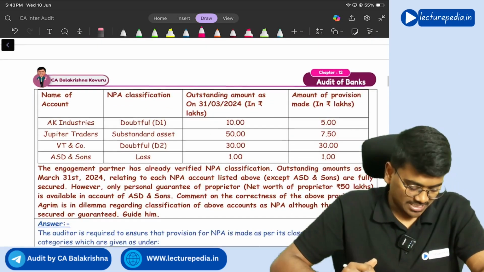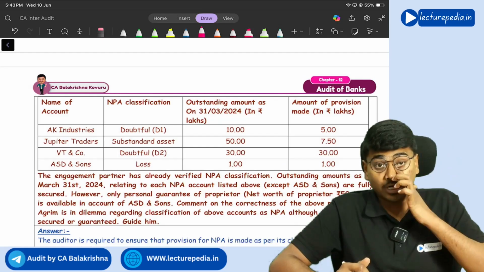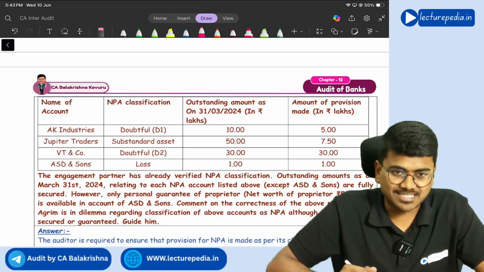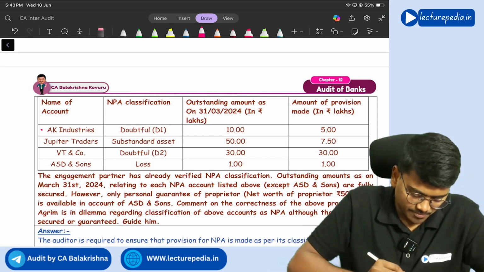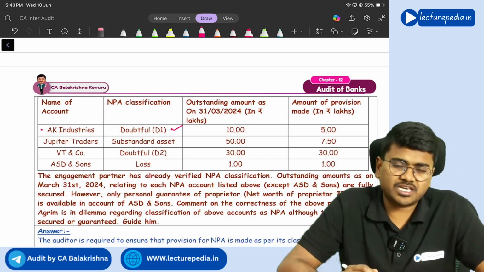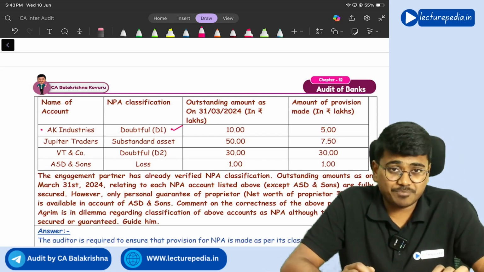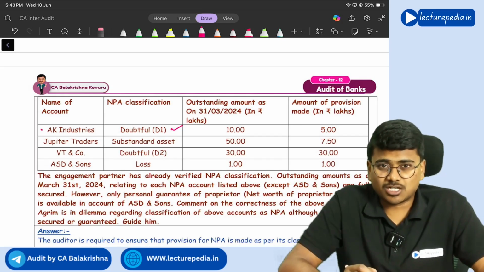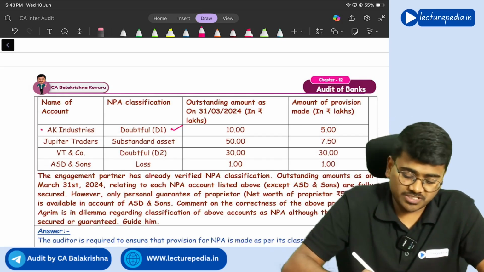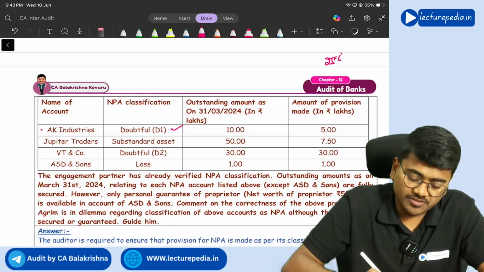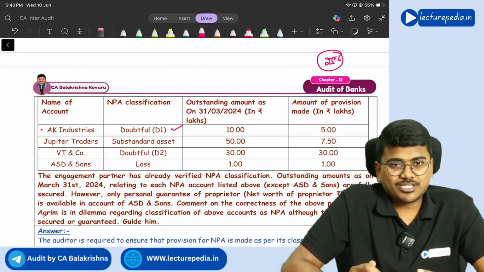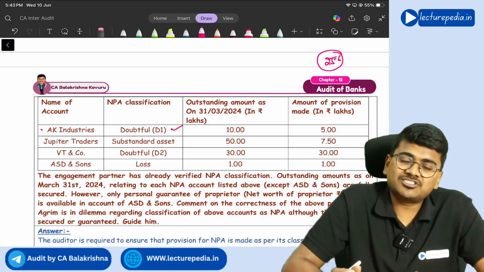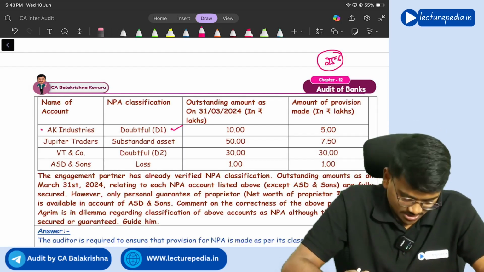So they have made certain provision and they are asking you to determine whether provision made is correct or not. Okay, we will see. First of all, AK Industries, its classification is a doubtful one. So if it is classified as doubtful, how much should be the amount of provision? 25%, right? Doubtful, for secured portion 25%, unsecured portion 100%, right?